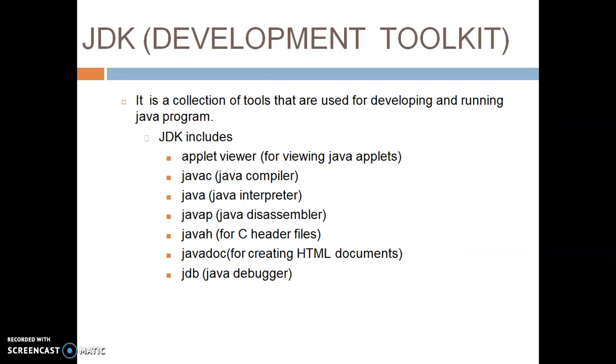As I said, the kit has a collection of many tools for developing a Java program, like appletviewer, javac, that is the Java compiler, java, the interpreter, javap for the disassembler, javah for the header file, javadoc, and jdb. These are all small development tools for developing a Java program. It comes under the category of development toolkit.